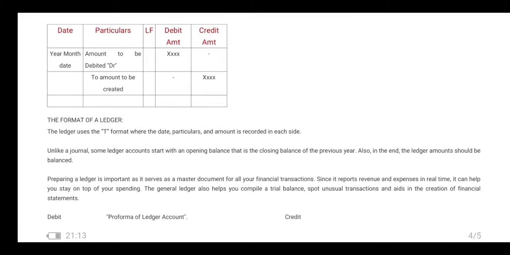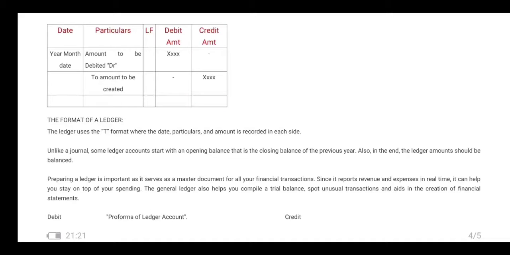We have 5 columns. The date column is divided into two parts, one is month, another one is date. In the particulars column, the amount to be debited goes under Dr, then after leaving some space, the account to be credited, then both side balances, debit amount and credit amount.